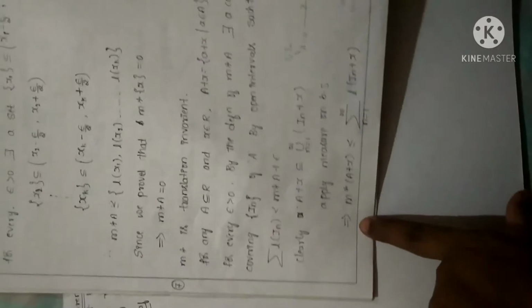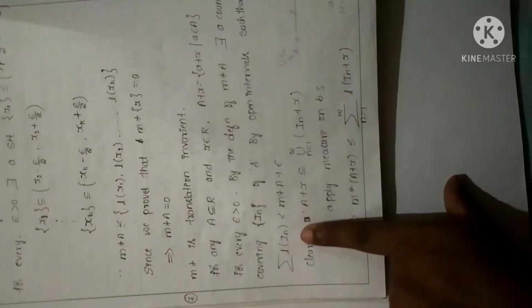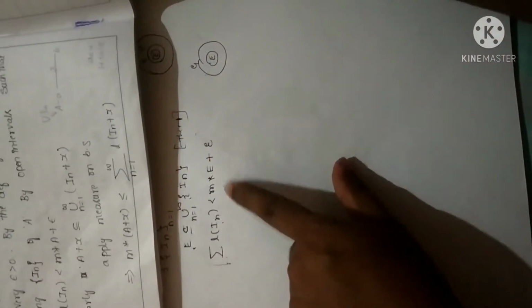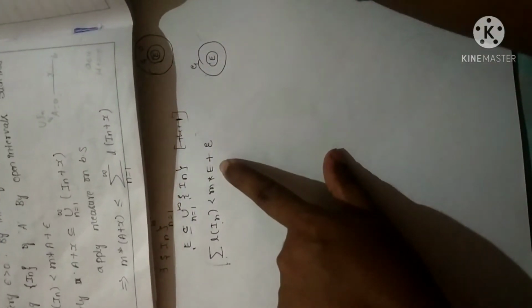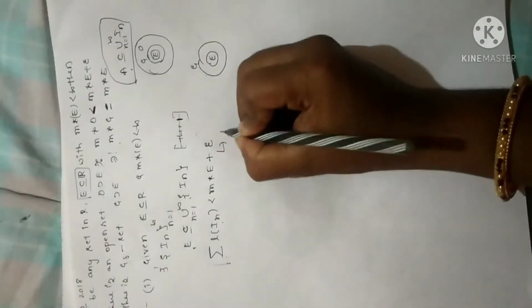See, I have forwarded these notes to you; I am just showing them for your reference. See here, by the translation invariant property I have written this statement. A is an open set here. The same property I have used here, but I have considered E as the open set, so instead of A in the property, I replaced it with E. Clear? Now I can write this property. Let me take this as equation 1.